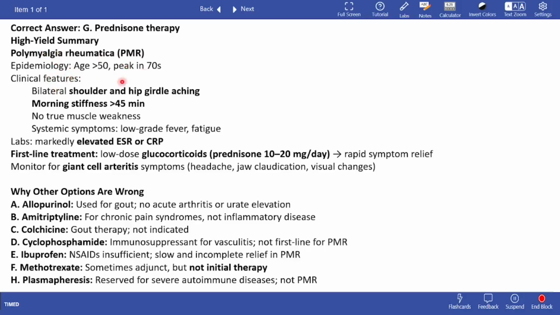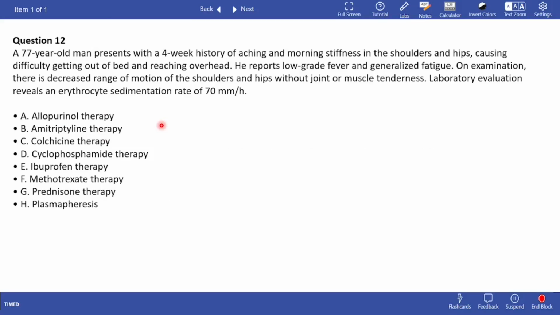Again, it's in the age more than 50, peaks in the 70s. Clinical features include bilateral shoulder and hip girdle aching. Morning stiffness is more than 45 minutes. So there is no true muscle weakness. What this means is that if you are going to examine the patient, the examination is going to be normal, right? So there is decreased range of motion of the shoulders and hips without joint or muscle tenderness. So there is no true weakness. There's just decreased range of motion, right?